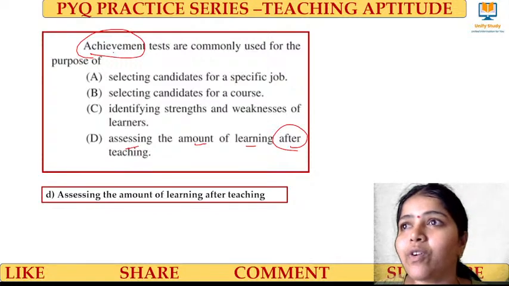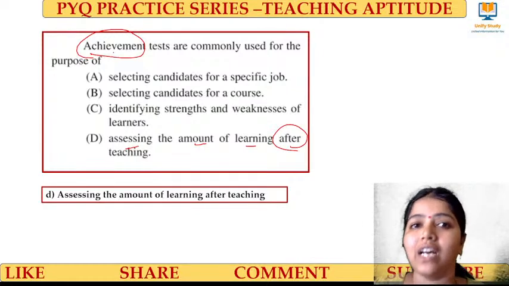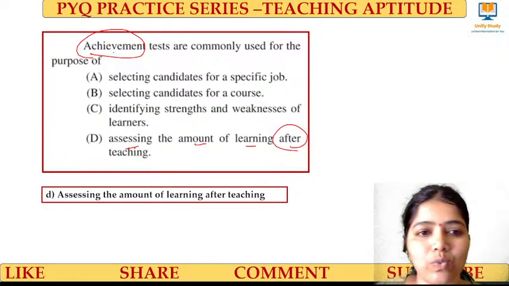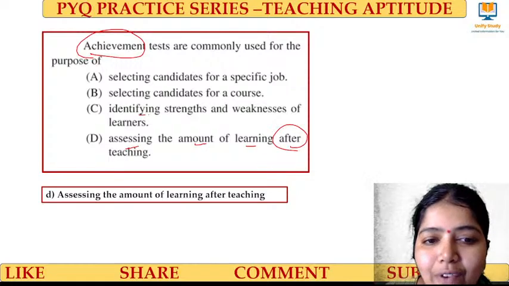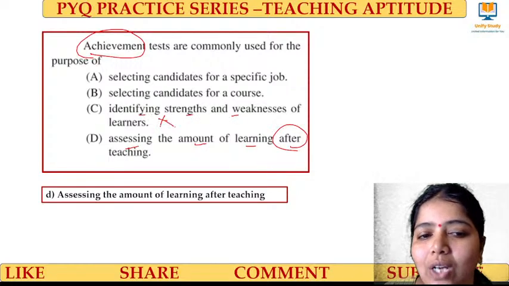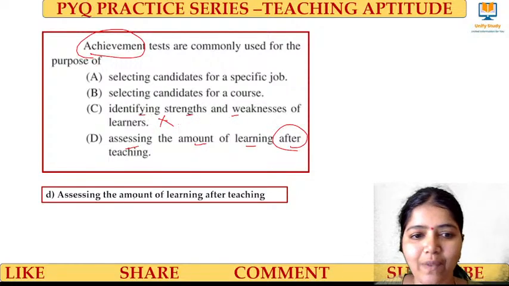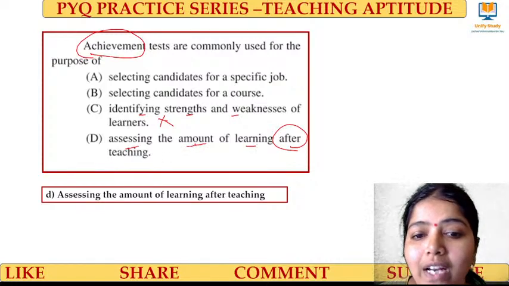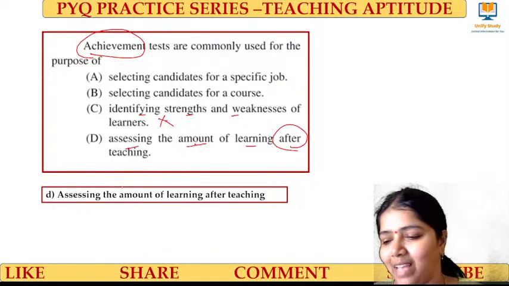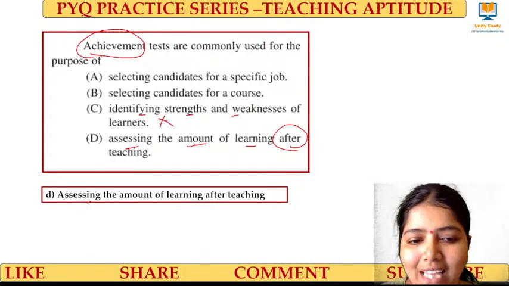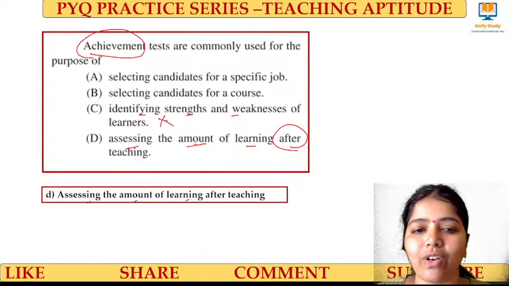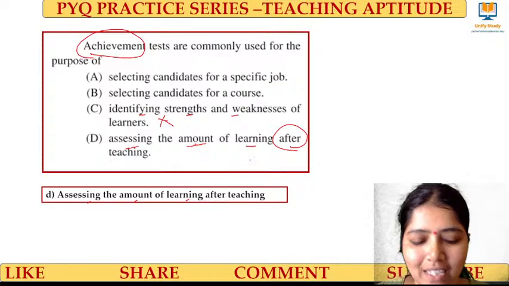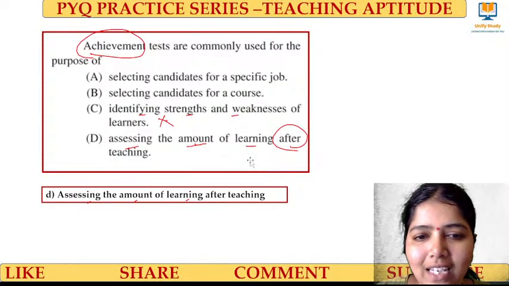At that time, we check how far I have learned, right? So that we call what? Achievement. Identifying the strength and weakness of a learner is not achievement. Achievement is assessing the amount of learning after teaching. Assessing the amount of learning after teaching, we call it what? Achievement. Yes? Clear, learners?